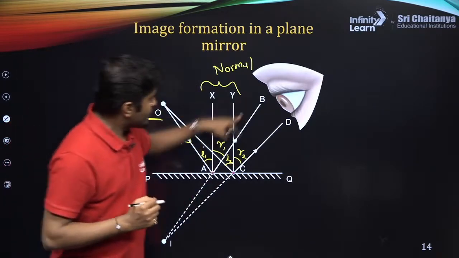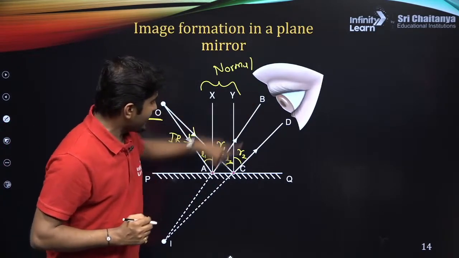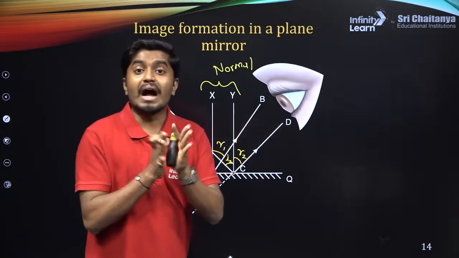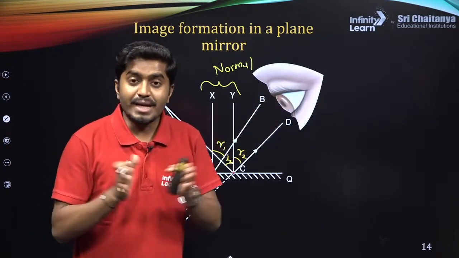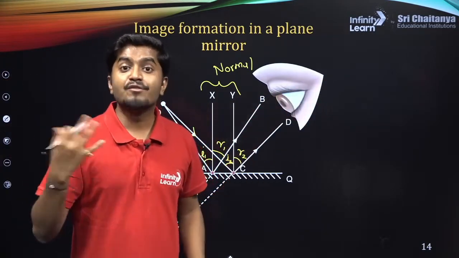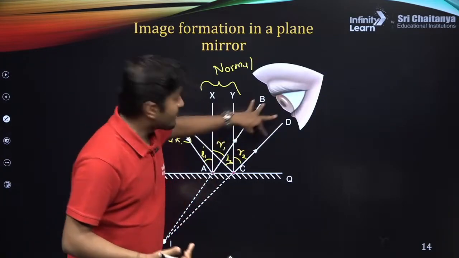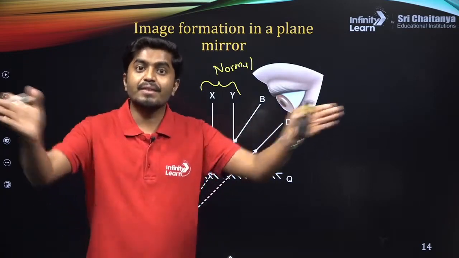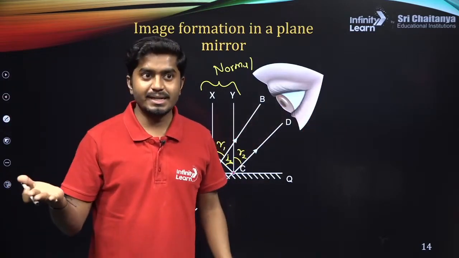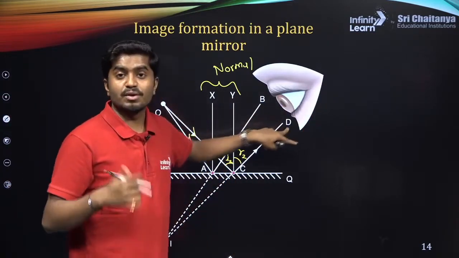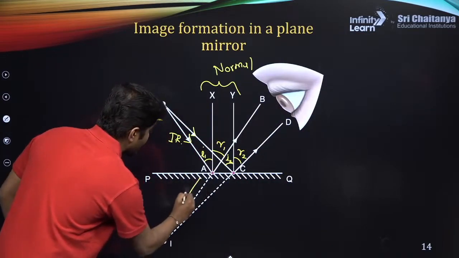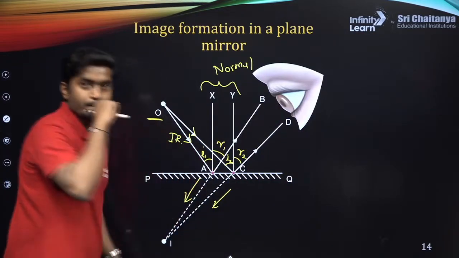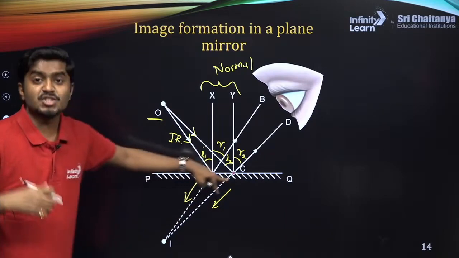Now can you see AB and CD, they are going away from each other. That means they are diverging. If they are diverging, are they going to meet? The answer is no. If they are going away from each other, how can they meet? So in that case, we extrapolate them backwards. This dotted line is the extrapolation.